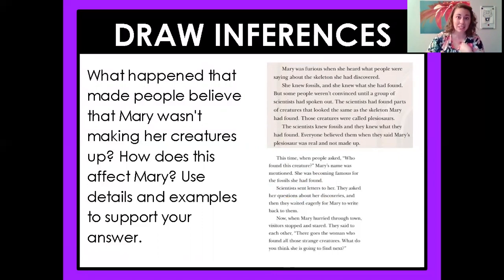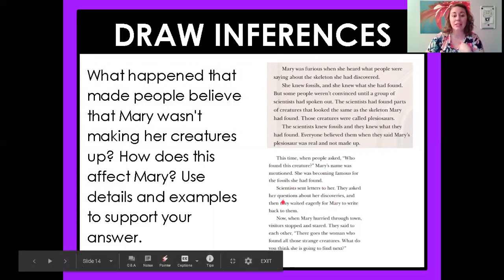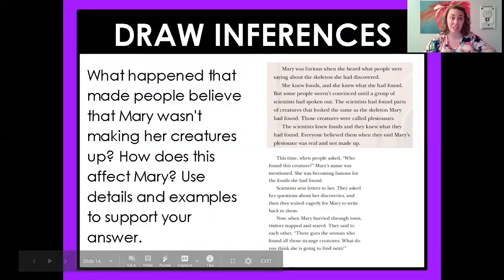And you see how I looked back in the text to support my answer? I didn't just make these things up on my own. I was showing you in the text exactly where I'm finding my answers. That is key with inferences. You take your own ideas, but you have to support them with text evidence.